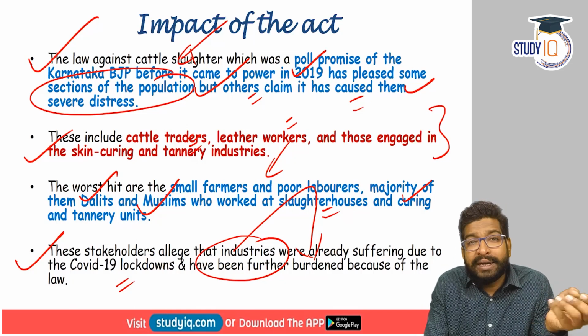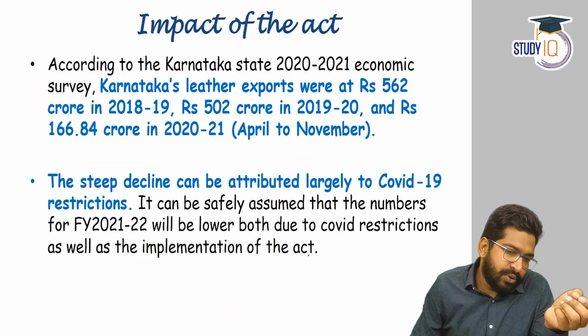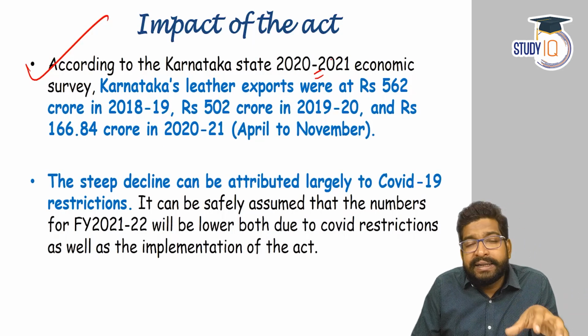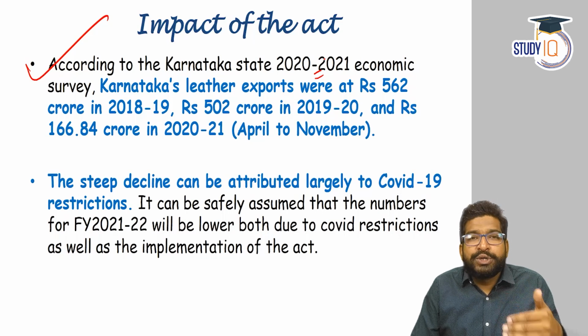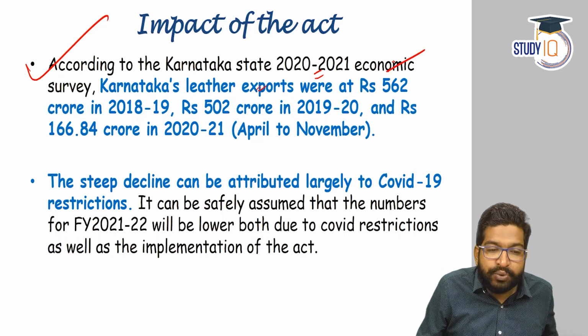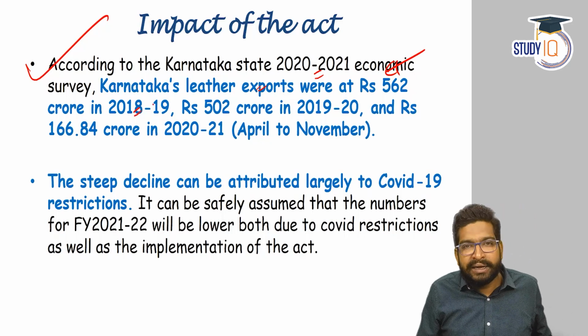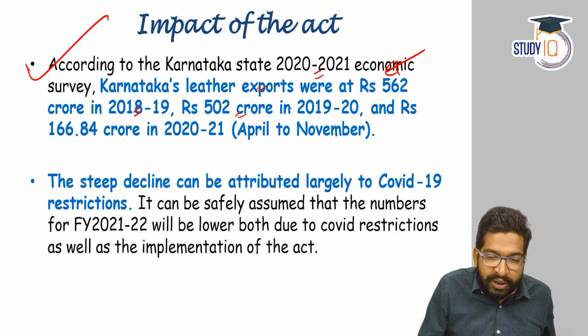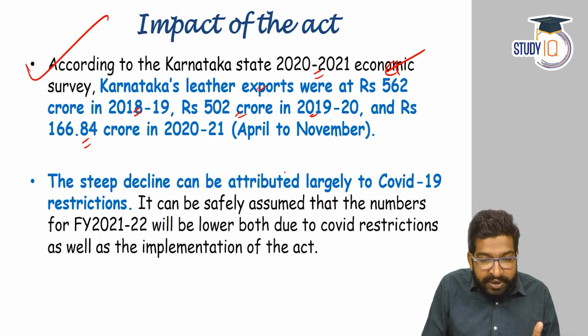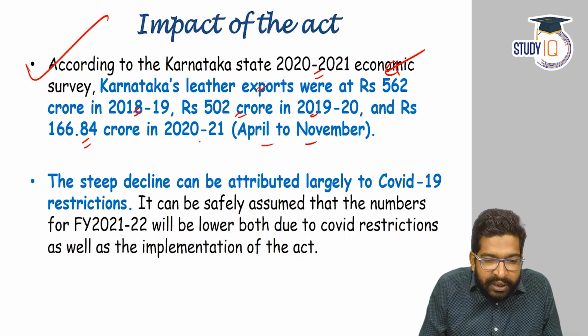In fact, if you look at the economic impact of this, according to the Karnataka State Economic Survey 2020-2021, the leather industry in Karnataka was already showing a negative growth rate. Leather exports stood at 562 crore in 2018-19. It came down to 502 crore in 2019-2020. It further came down to 166 crore within the period of April to November 2020.